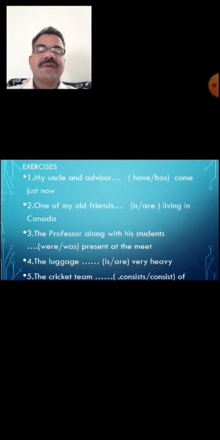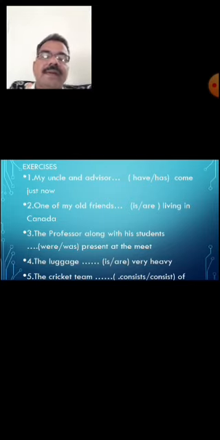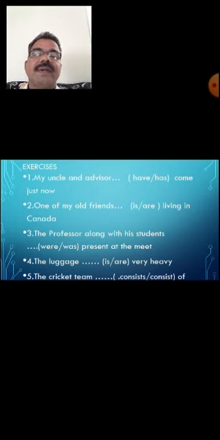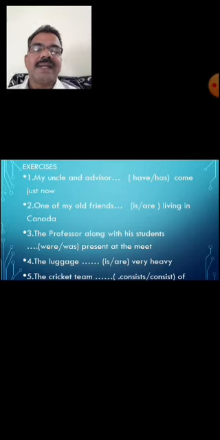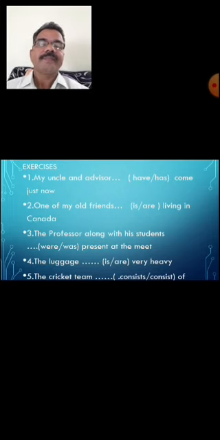The professor along with the students was present at the meeting. The Prime Minister along with his ministers was present in the meeting. The captain along with his team members has received the prize. So like that, in these kinds of sentences also, the singular form of the verb is used.